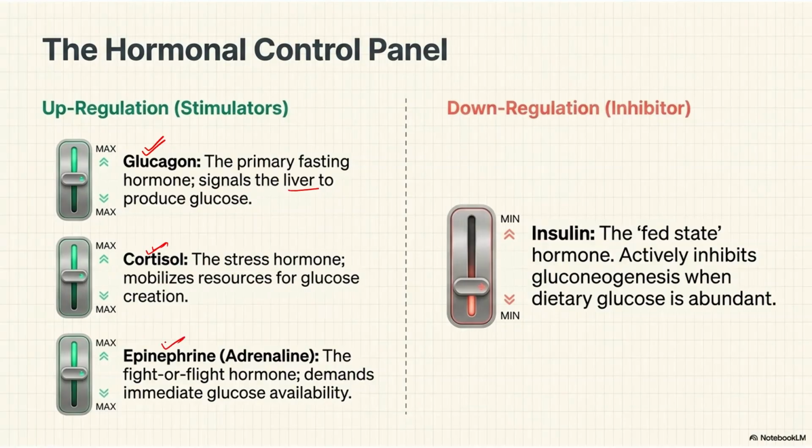Even epinephrine, which comes from the adrenal medulla, will also immediately supply glucose. All of them are trying to increase the blood glucose level so that the body does not have any problem. The only hormone working antagonistically is insulin. Insulin will not allow the formation of glucose because dietary glucose is already abundant.